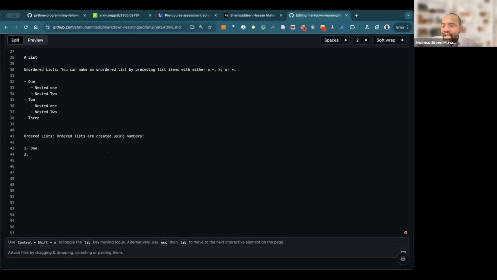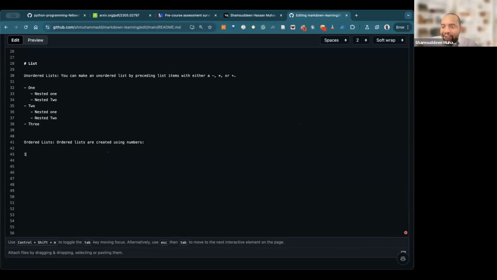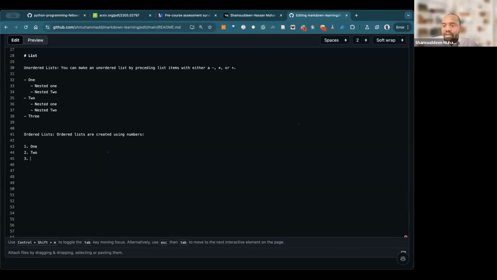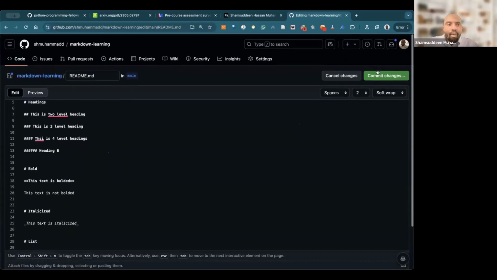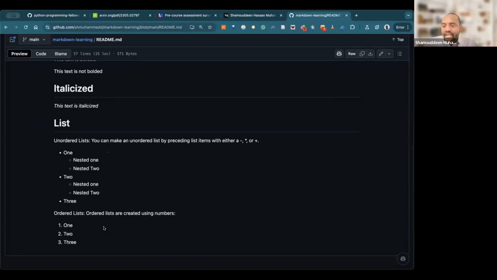So the moment you press enter, it will just recognize it's going to be number 2. You type again, it will recognize it's going to be number 3. Let me come back. Type 1, full stop, and push shift. You say 1, 2, 3. You see that? And when you commit your message, you'll be able to see that, yes, you created a list.